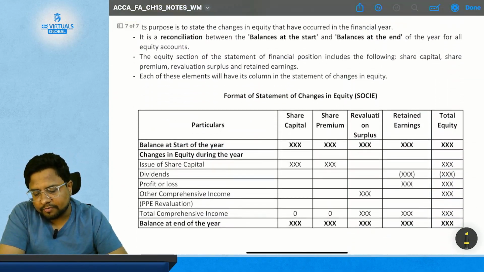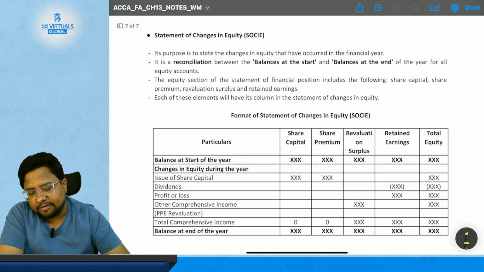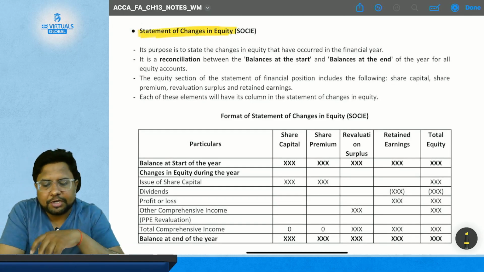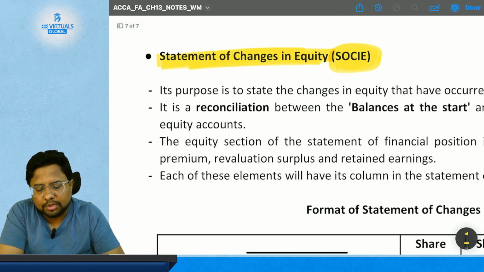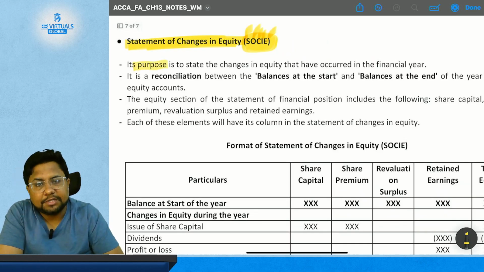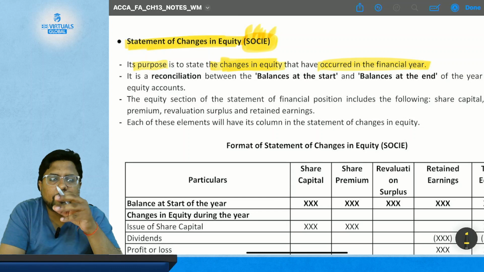Then the last topic for the day and for this chapter. Only one topic is left for this chapter, which is the statement of changes in equity, which is termed SOCIE. So we call it SOCIE, statement of changes in equity. Now what is this? Its purpose is to state the changes in equity. Its main objective is to state the changes in the equity that have occurred in the financial year. So it will tell you what is the change in the statement of equity in the financial year.